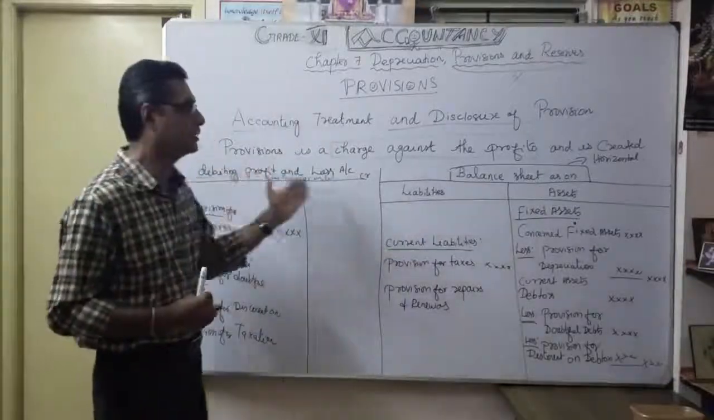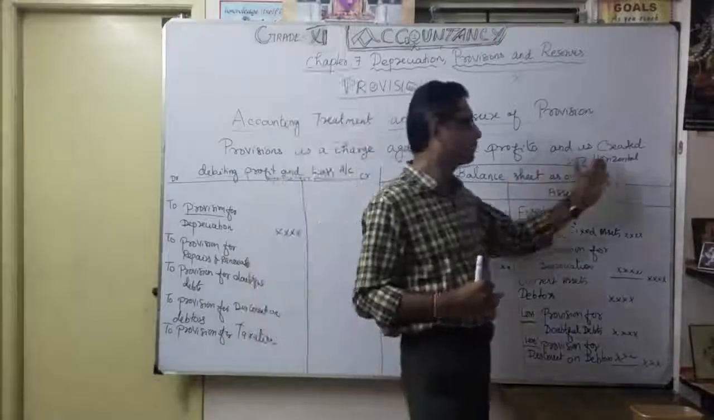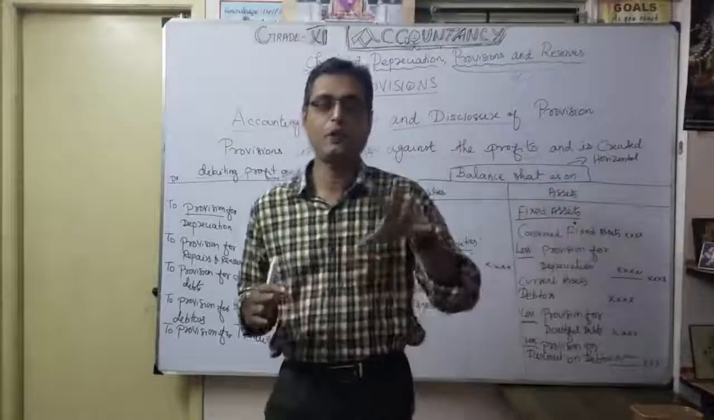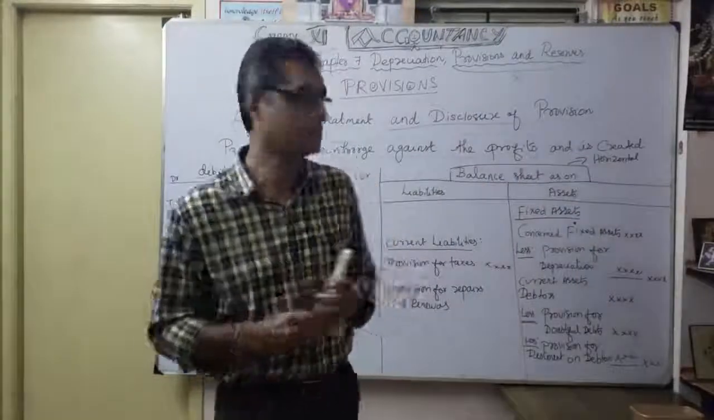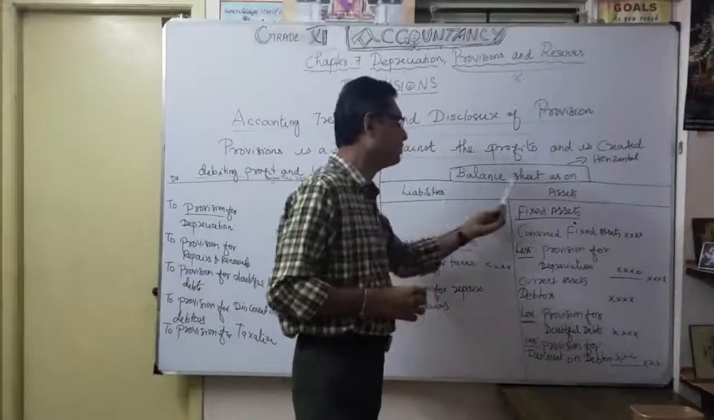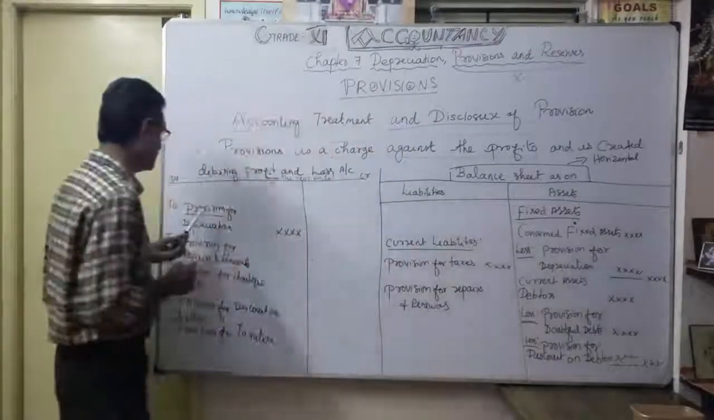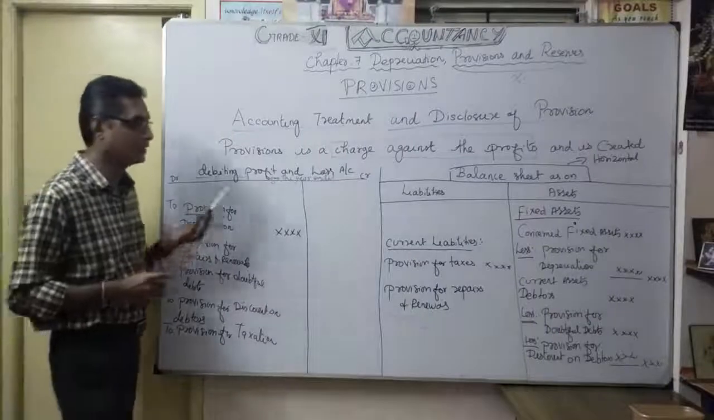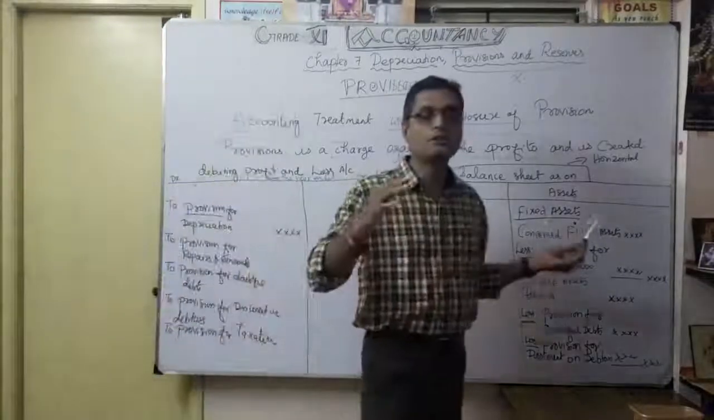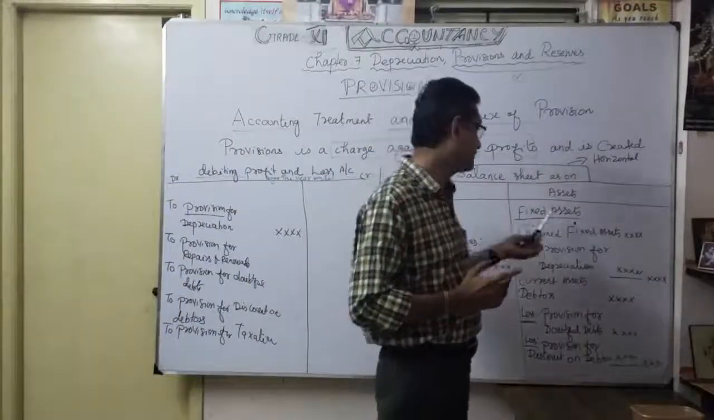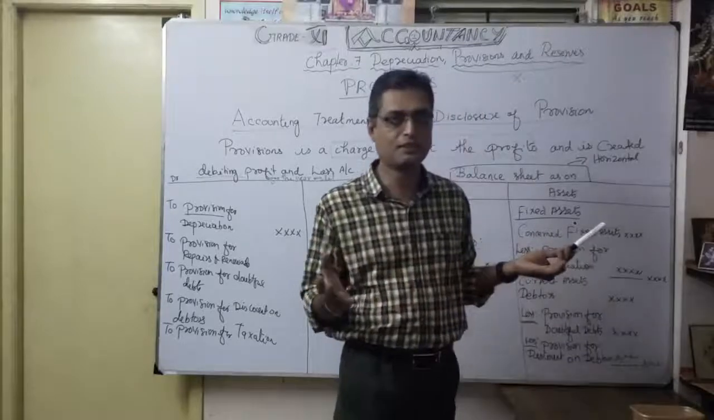So both come under what type? Horizontal. We have to write horizontal type. Understood? That's what T form. So, as you know, the balance sheet, the first one is provision for depreciation. Immediately, how are you going to give effect in the balance sheet? Under the fixed assets, depreciation is related to the asset.